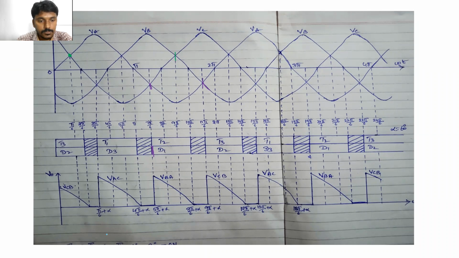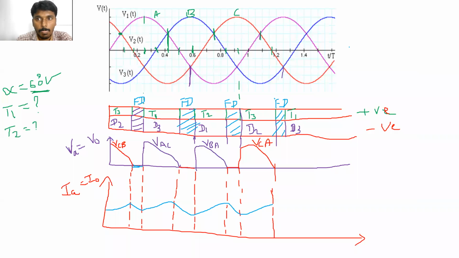V0 is equal to... In one full cycle of the supply voltage, from 0 to 2 pi, how many pulses are present? 1, 2, here half and the remaining half here. In total, how many pulses are present? 3, right? 3 pulses are present, right?